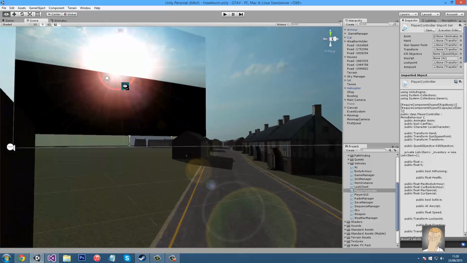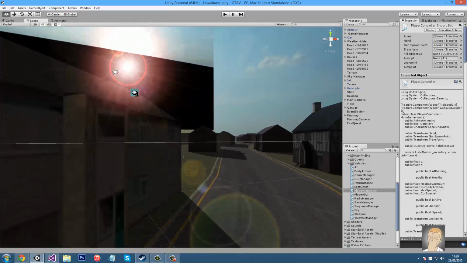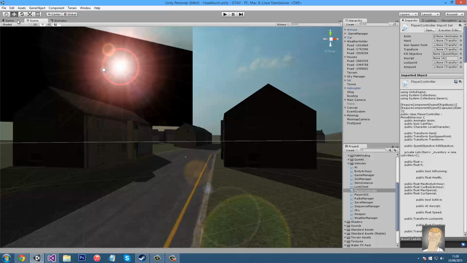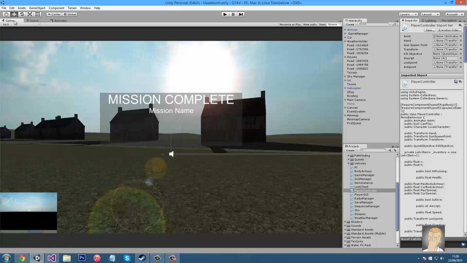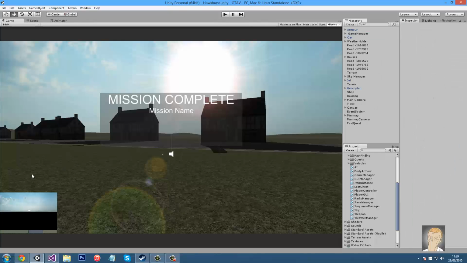Today we're going to start off with the money system. What we're going to do is create two variables, cash and bank account, and then we're going to have it so it just saves it. And that's what we're going to do today. Obviously we're going to make it so it renders the money you have as well.